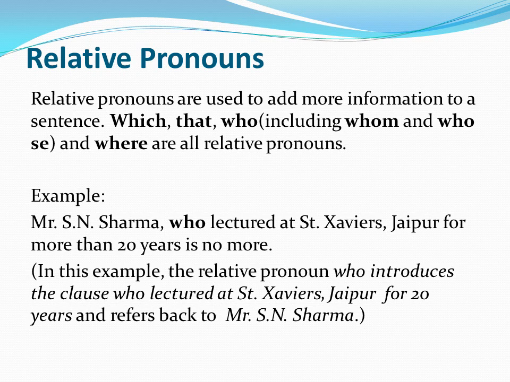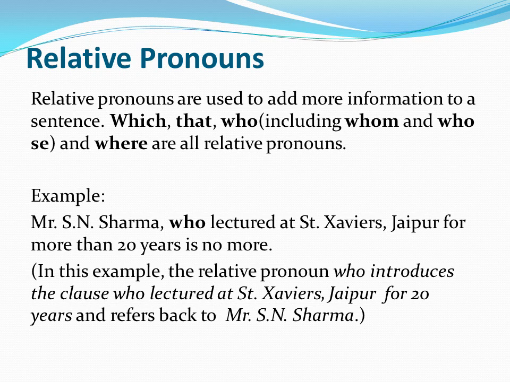See, in this example, the relative pronoun who introduces the clause who lectured at St. Xavier's Jaipur for 20 years and refers back to Mr. S.N. Sharma. This is how it is relating. We can say the boy who was sitting behind Ramesh was punished.